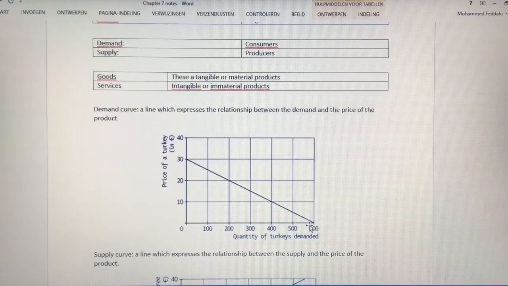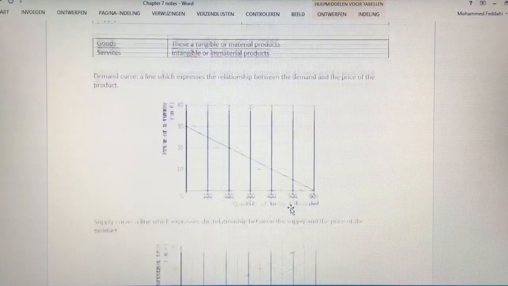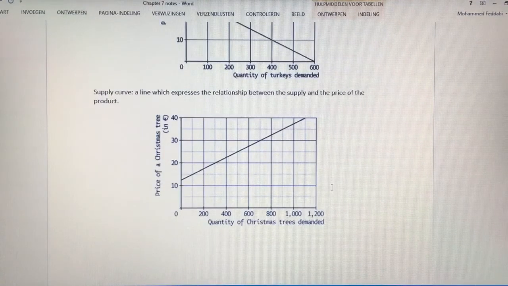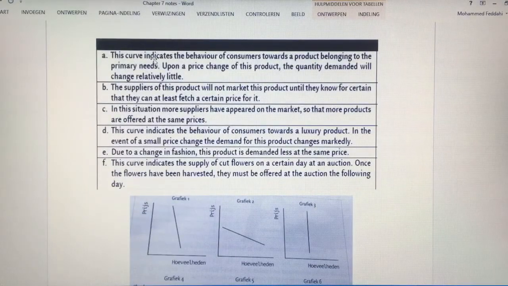So if they are going to talk about demand in the description, you need to find a graph where the line goes like this. If they are going to talk about supply, then you need to find a graph with a line that goes like this. We are going to try and solve it. The first one, this curve indicates the behavior of consumers towards a product belonging to the primary needs. Upon a price change of this product, the quantity demanded will change relatively little. So what they are talking about, this is about demand.